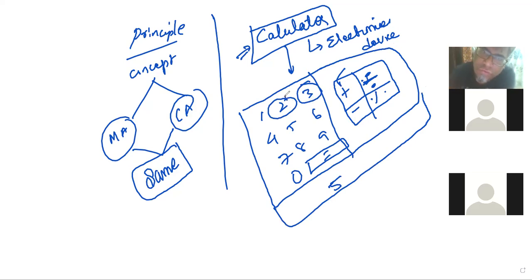If you use the same 2, if you use minus, if you use 3, it will give you -1. Means I'm trying to tell you the mechanism. It's already programmed. The mechanism is already there.